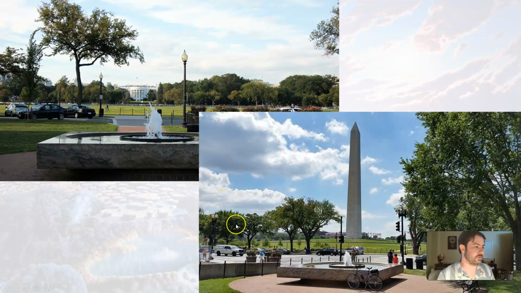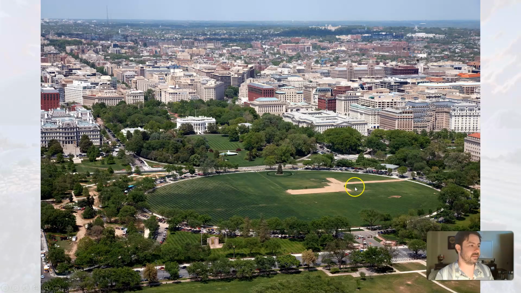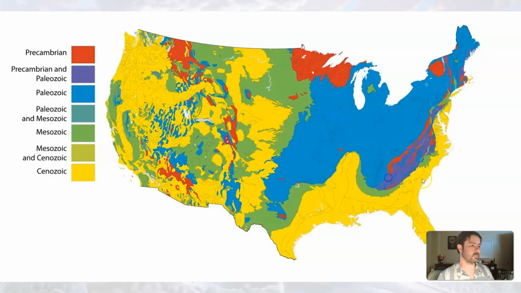If you turn to the right from these, you'll see the Washington Monument. So they're between the White House and the Washington Monument. The Washington Monument would be over here, White House here, and there are those fountains made of that Morton gneiss. Anyway, that's just a fun little side note. Sorry for the little glitch.